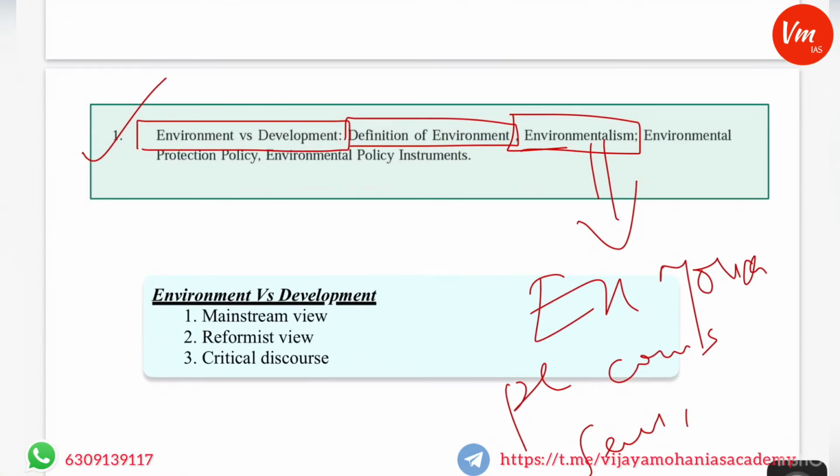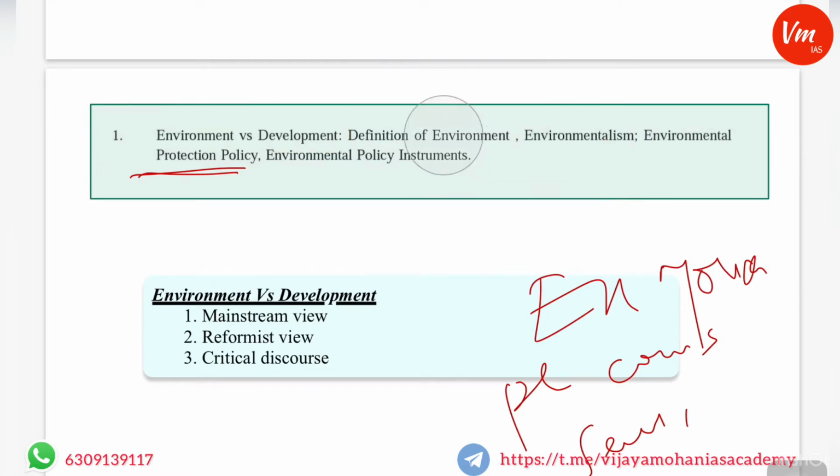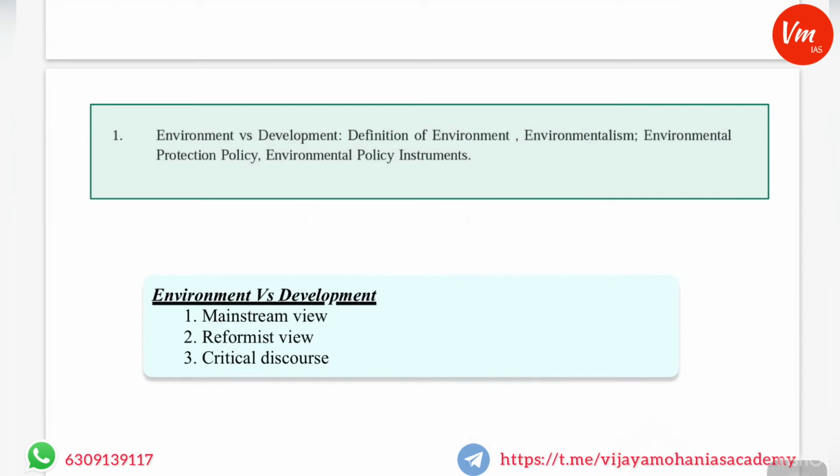From this, environmental protection policy has been formed, and from the environmental protection policy we derive environmental policy instruments to protect the environment. In this way there is a logical sequence in this chapter, and you have to observe that.